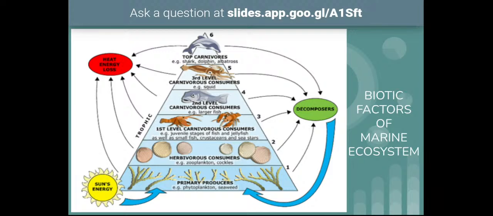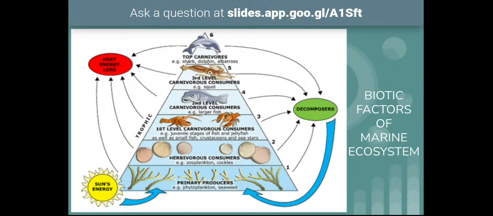These organisms could be single cell organisms, single cell plankton, and multi cell plankton also will be there. Through photosynthesis, they will produce food, which is a very, very important source of energy for all other organisms in that pelagic environment.